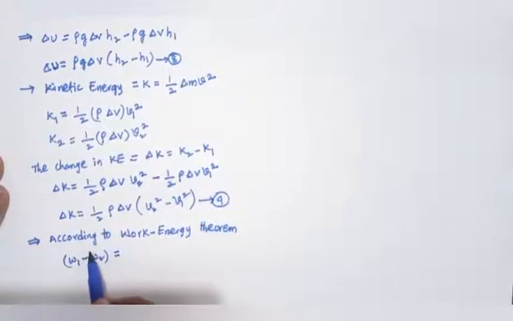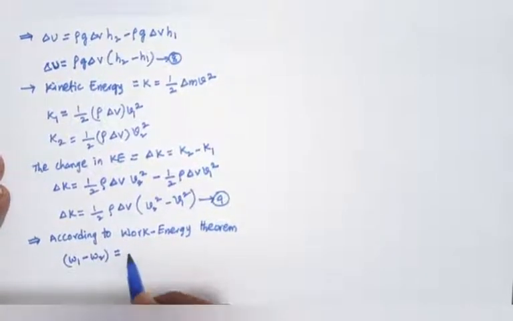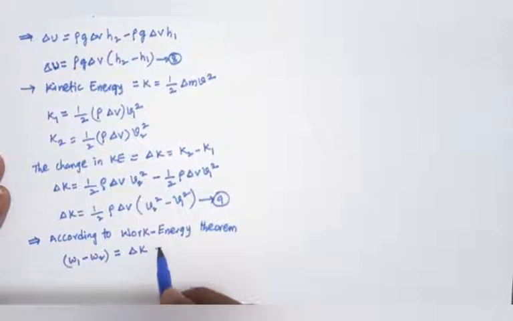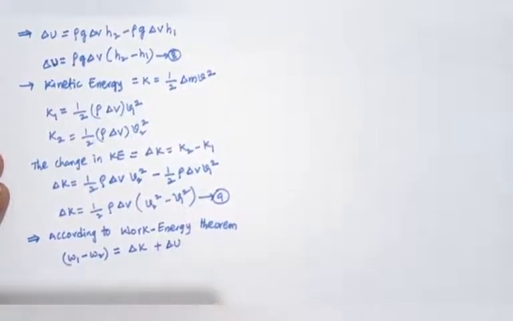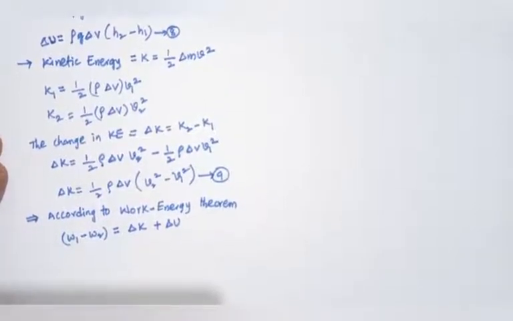The total work done equals to change in kinetic energy plus change in gravitational potential energy.